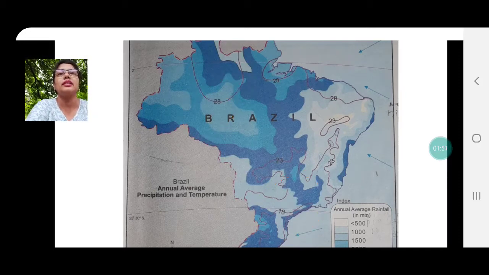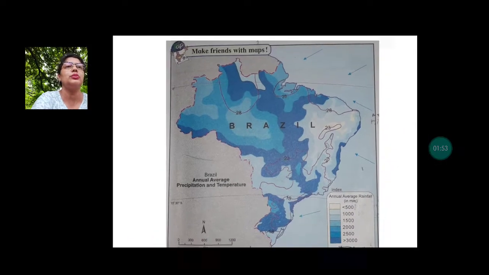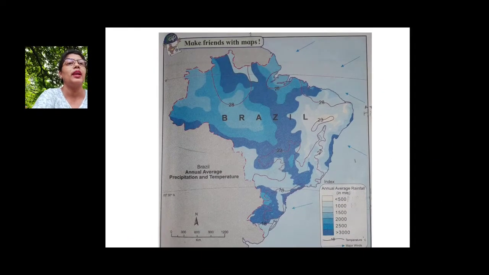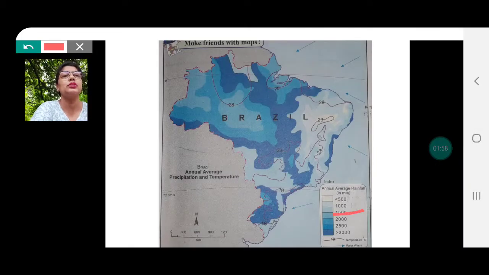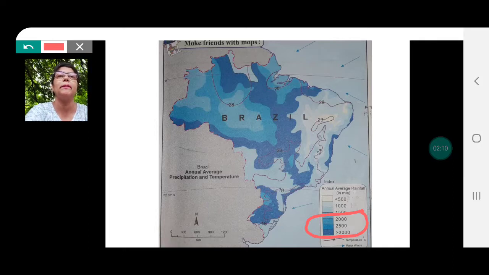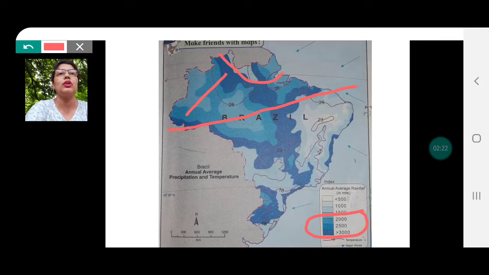So in order to understand where it rains more, we need to see the index first. And the index shows the blue shades, especially the darkest to the little lighter shades. These regions have rainfall from 2000 to more than 3000 millimeters of rainfall. And what do you see here in Brazil? So in the northern part of Brazil, excluding the Guiana Highlands, it rains heavily.